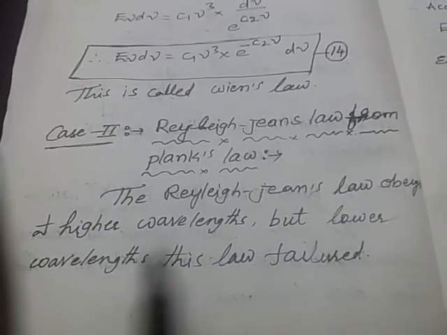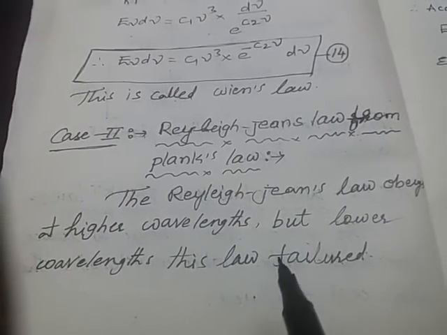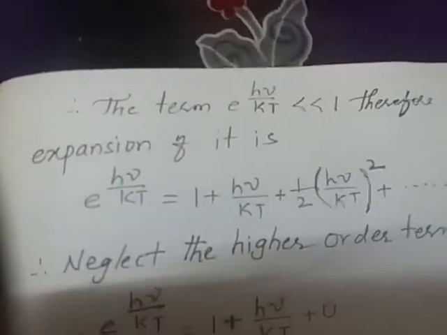That's why Rayleigh's law obeys at higher wavelengths, but at lower wavelengths this law fails. Therefore, immediately from Planck's equation, the term e to the power of h nu by kT is far less than 1. Far less than means e to the power of x does not become 0.